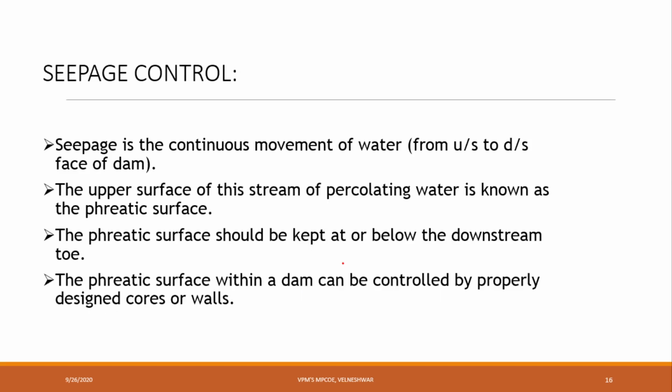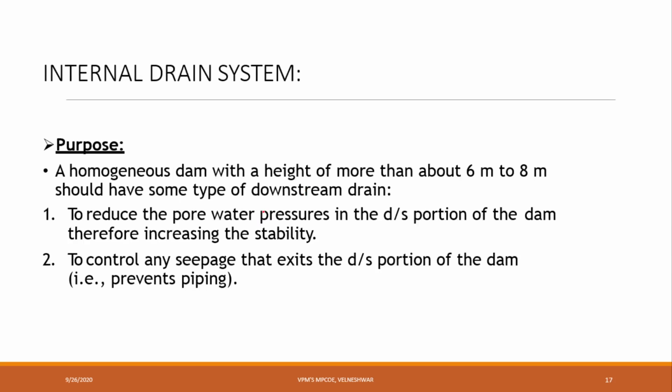Seepage control. Seepage is the continuous movement of water from upstream to downstream of a dam. Obviously, from upstream to downstream, seepage will be there. The upper surface of the stream of percolating water is known as the phreatic surface. The phreatic surface should be kept at or below the downstream toe. Generally, we have to keep this surface below, at the downstream. The phreatic surface within a dam can be controlled by properly designed cores or walls. Like this, we can control seepage.